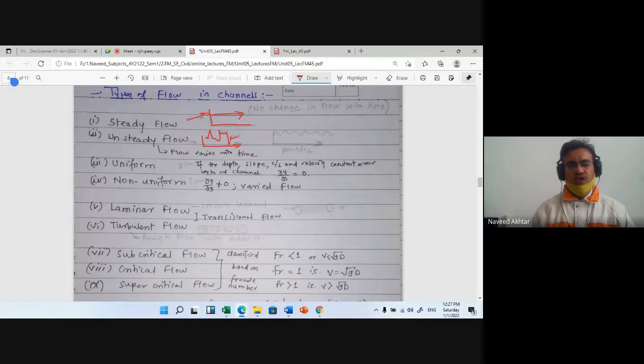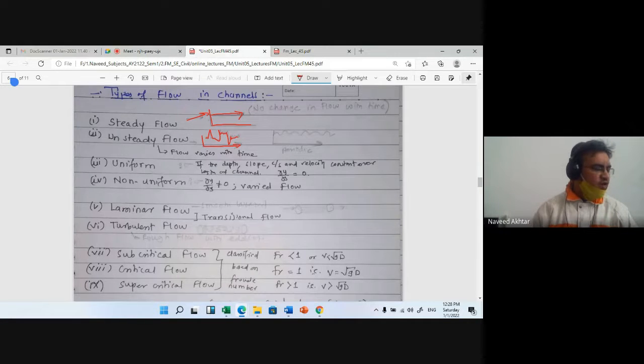But if the cross-section, velocity or depth along the length is not constant, it is varying, then that type of flow is called non-uniform flow or varied flow.